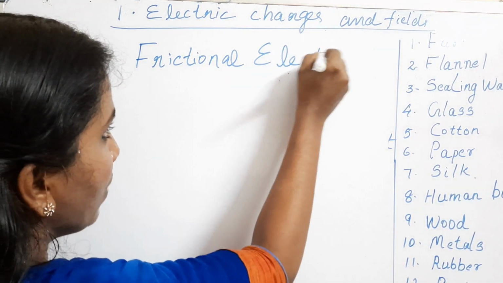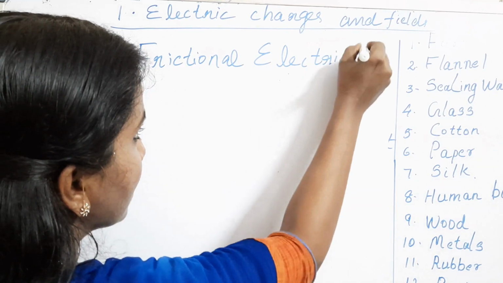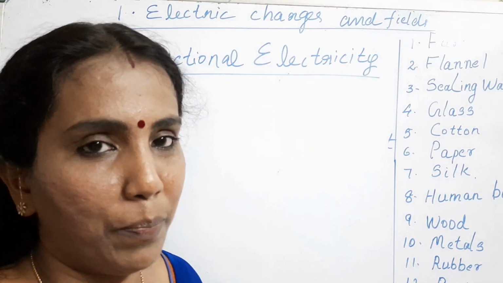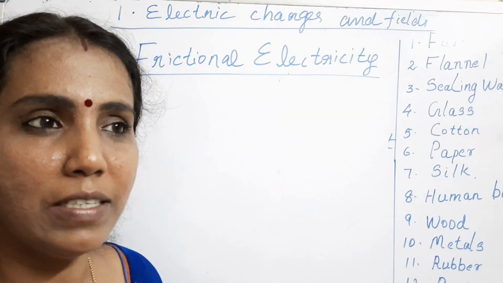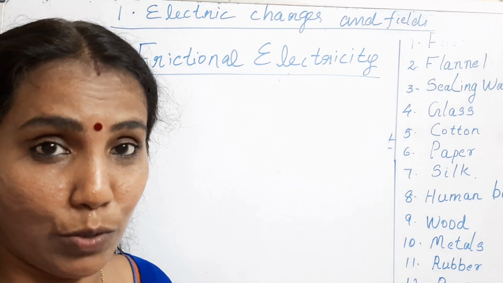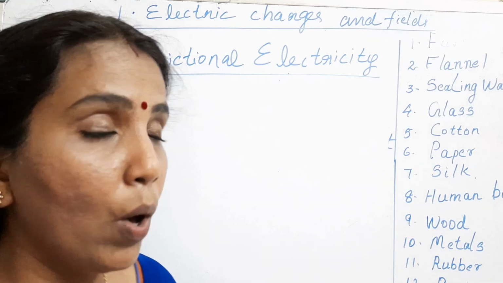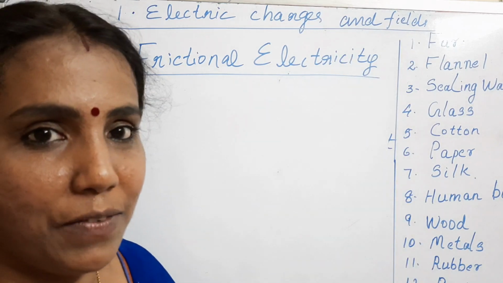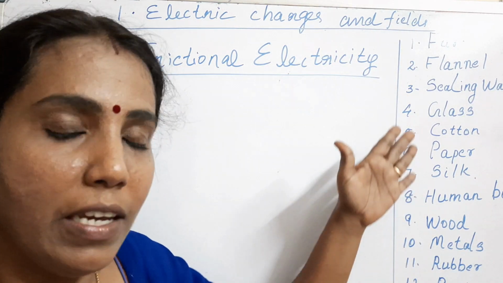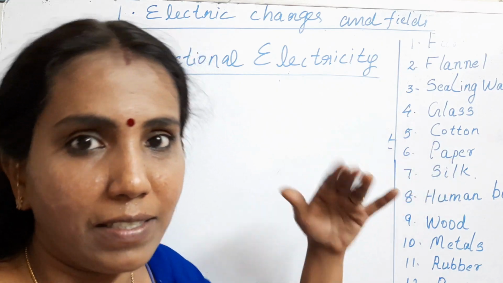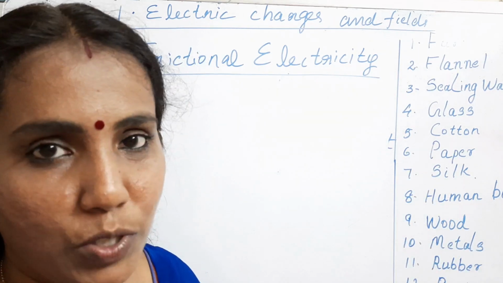So what do you mean by frictional electricity? Frictional electricity means the charging by rubbing. Okay, so the simple example of charging by rubbing, I told, is what we usually do in our childhood days also. And there are a number of objects I have written here. Among these objects also, when one is rubbed against the other, this charging was observed.